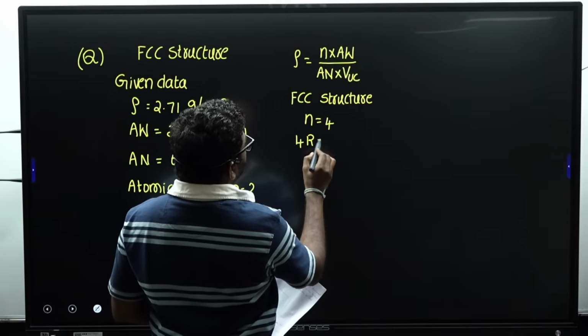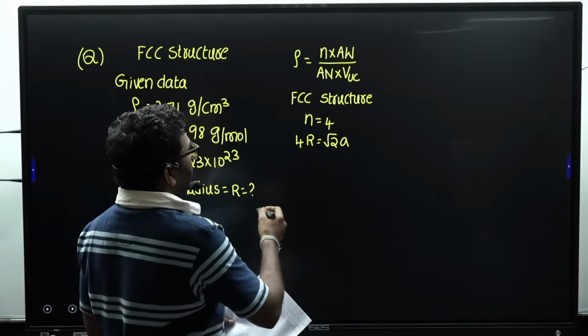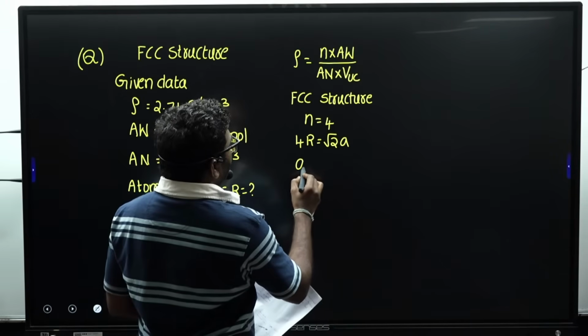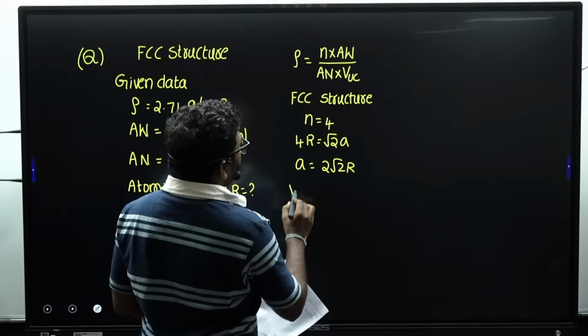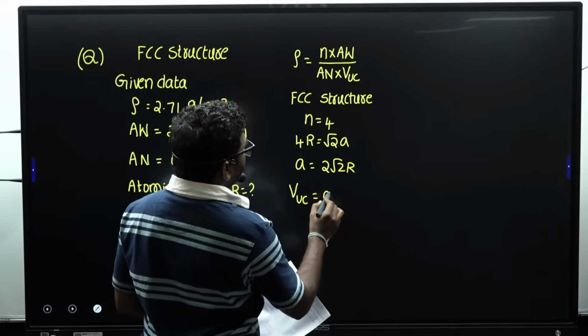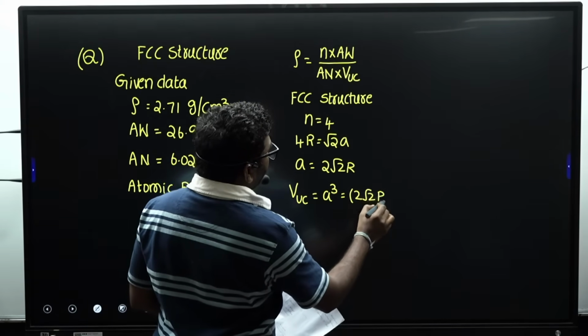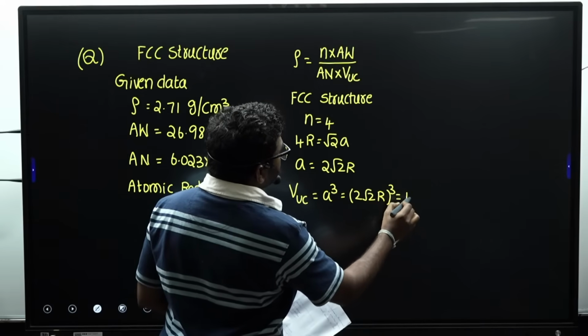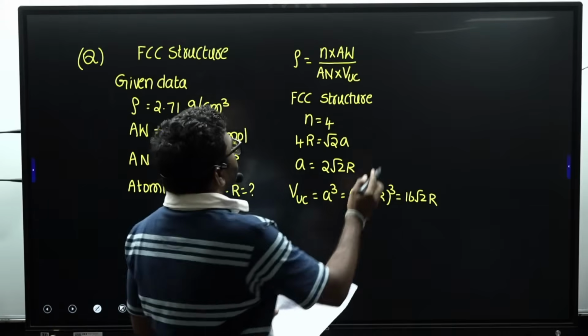4R is equal to root 2A. This is the R and A relation. You should remember this value. From this, A is equal to 2 root 2R. Then volume of unit cell A cube is equal to 2 root 2R whole cube. That is 16 root 2 R cube. Now I am going to substitute in this equation.